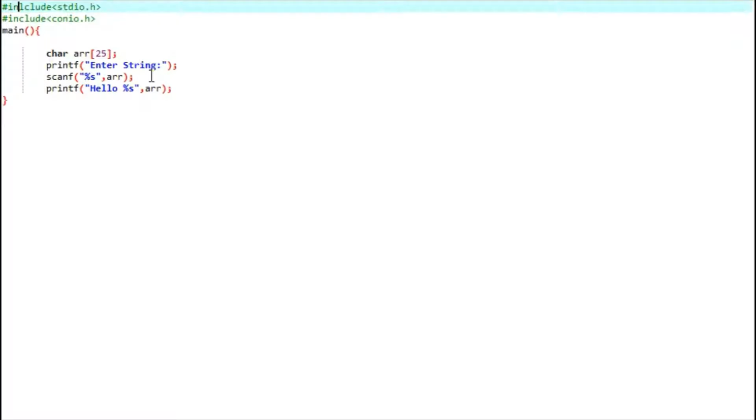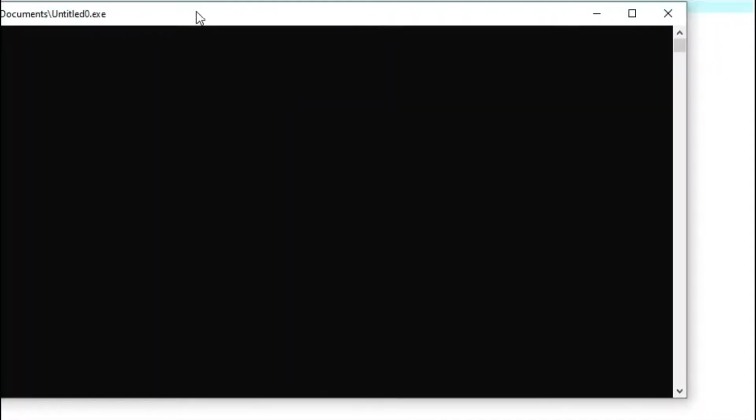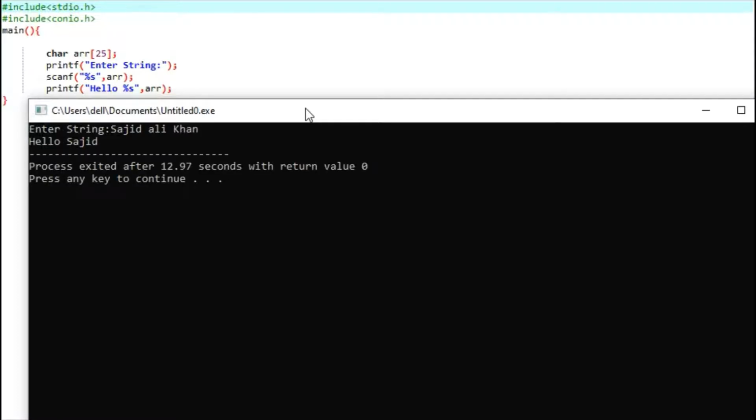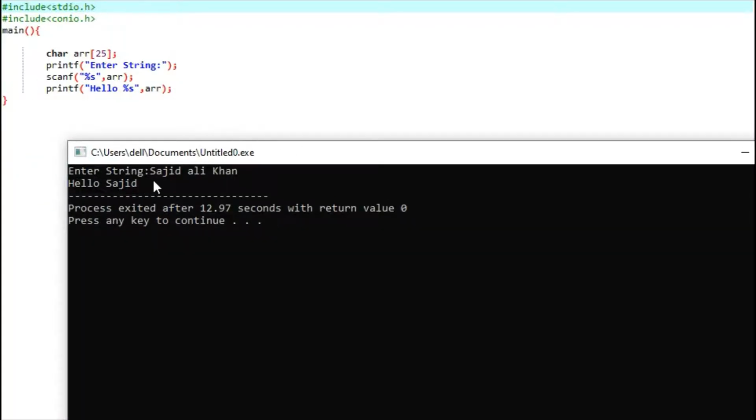There is an error. Make sure you have written the correct spelling of include. Here you can see if I give the input Sajid Ali Khan, my name, scanf only accepts the word SAJID, and when it comes to the space, the process has been terminated.